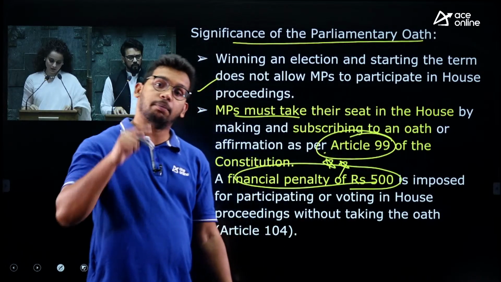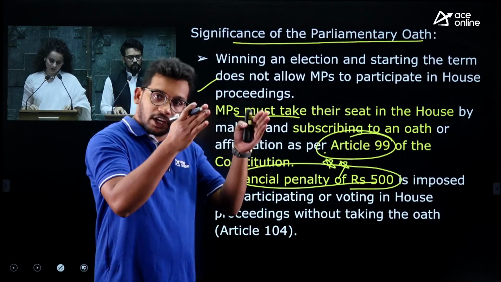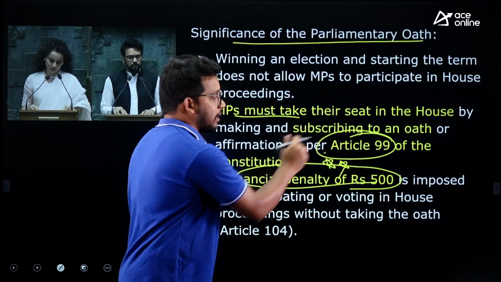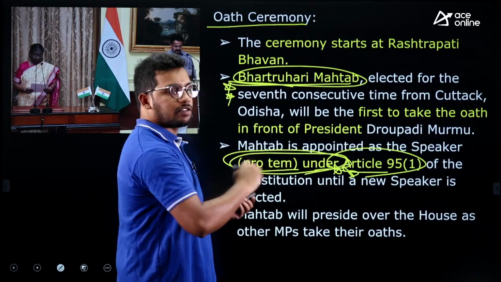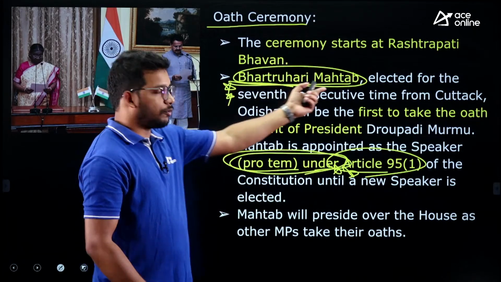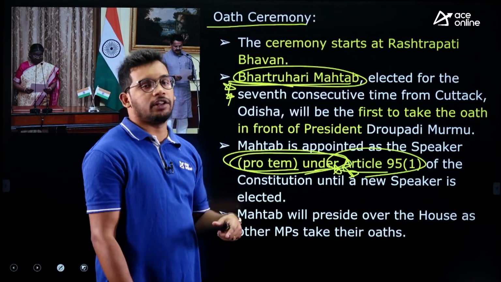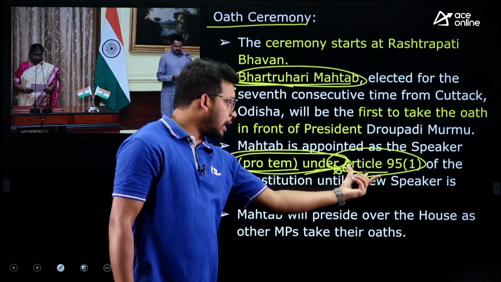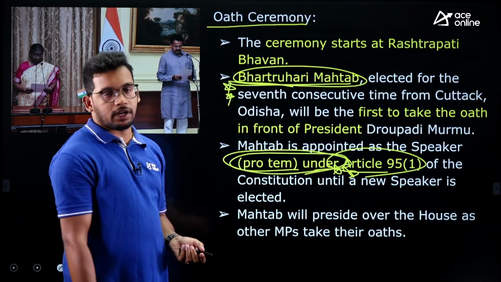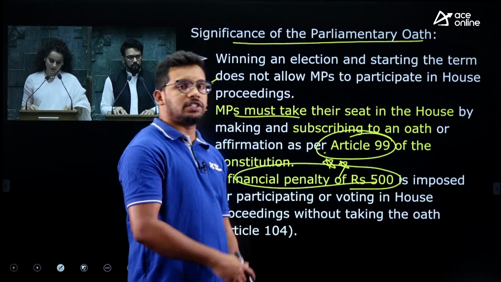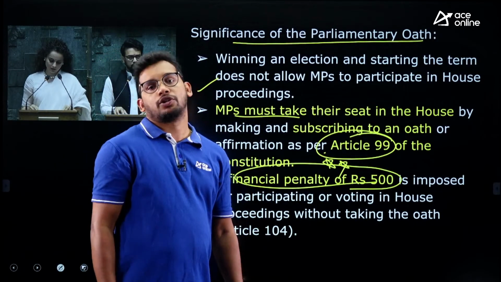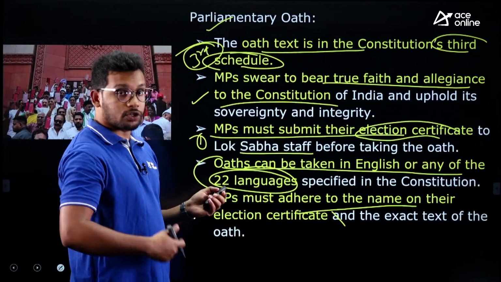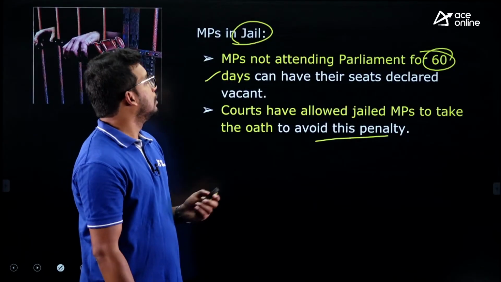That's what I'm telling at the beginning of this session, that you need to make short notes every week about the facts. So you can just put a heading as Parliament oath and then articles, facts, whatever may be there. Like first the pro tem speaker of 18th Lok Sabha, and the article which is giving pro tem speaker authority, and then the article which is giving the mandatory oath. All these facts you can just make short notes, right? So that's how you need to cover the current affairs.